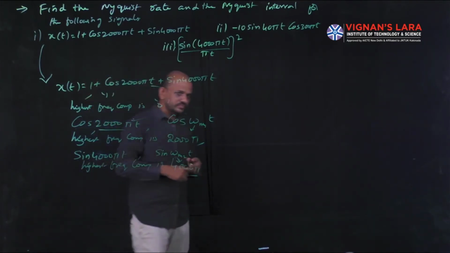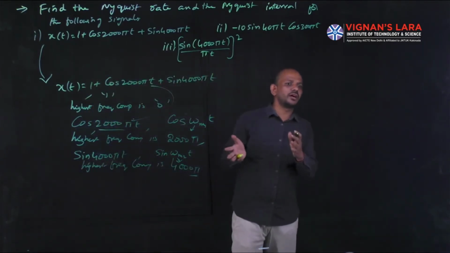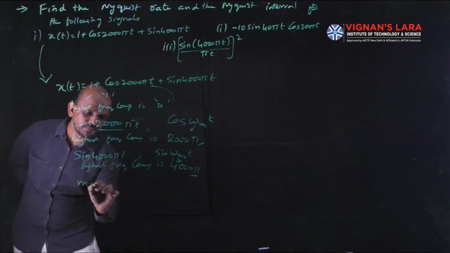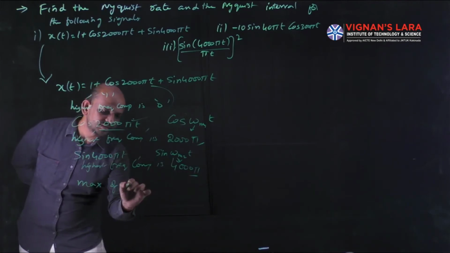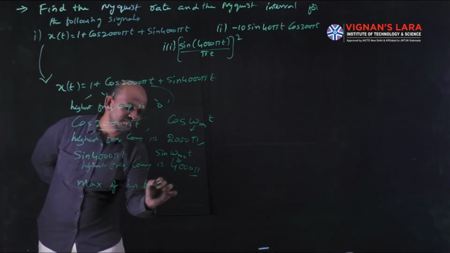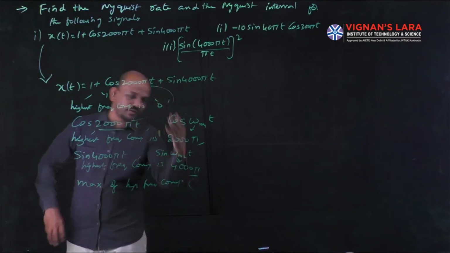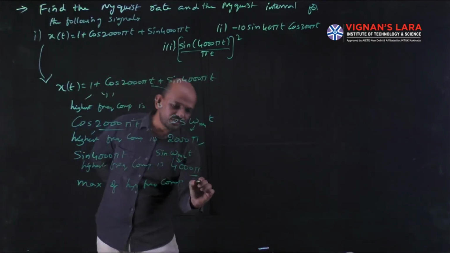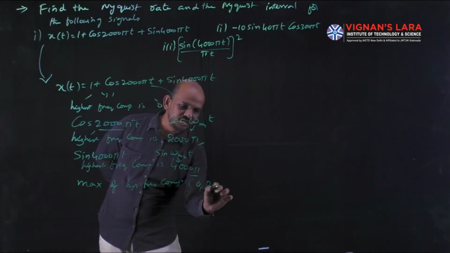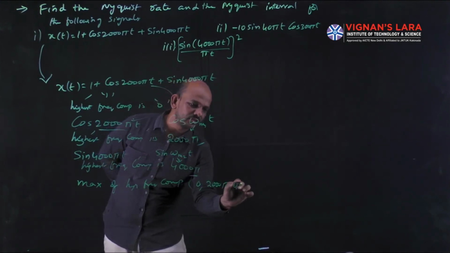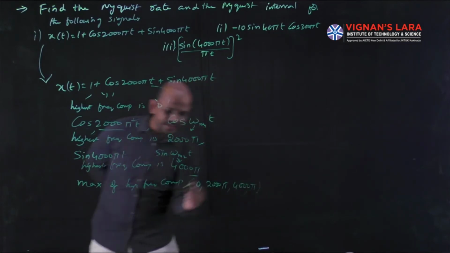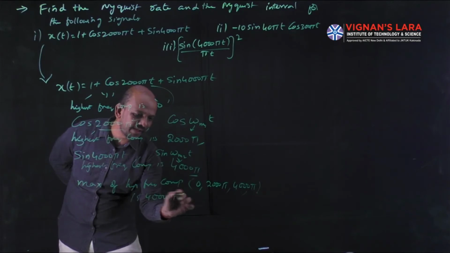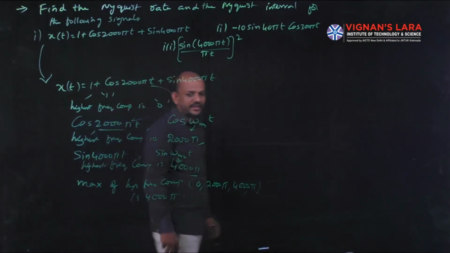Now I will go for the maximum value of these highest frequency components. In the three frequency components, I go for the maximum. The first one is 0, the next one is 2000 pi, and the last one is 4000 pi. So the maximum of the highest frequency components is 4000 pi.